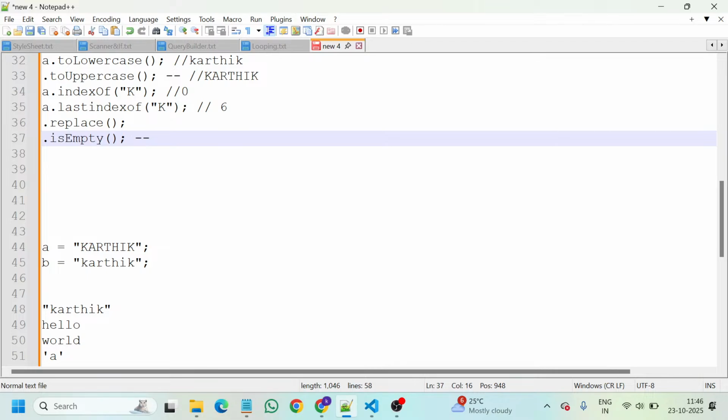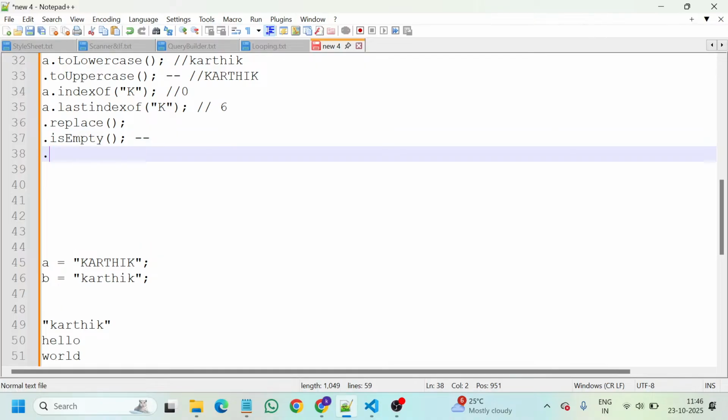And I just want to use replaceAll. This replaceAll is also used to replace the entire thing, not only a specific character. You can replace the entire text, for example hello world to hello team, or hello world to hi team, like that. You can replace all. So in the name itself you can find that we have replace and all. Okay, so these are the things.